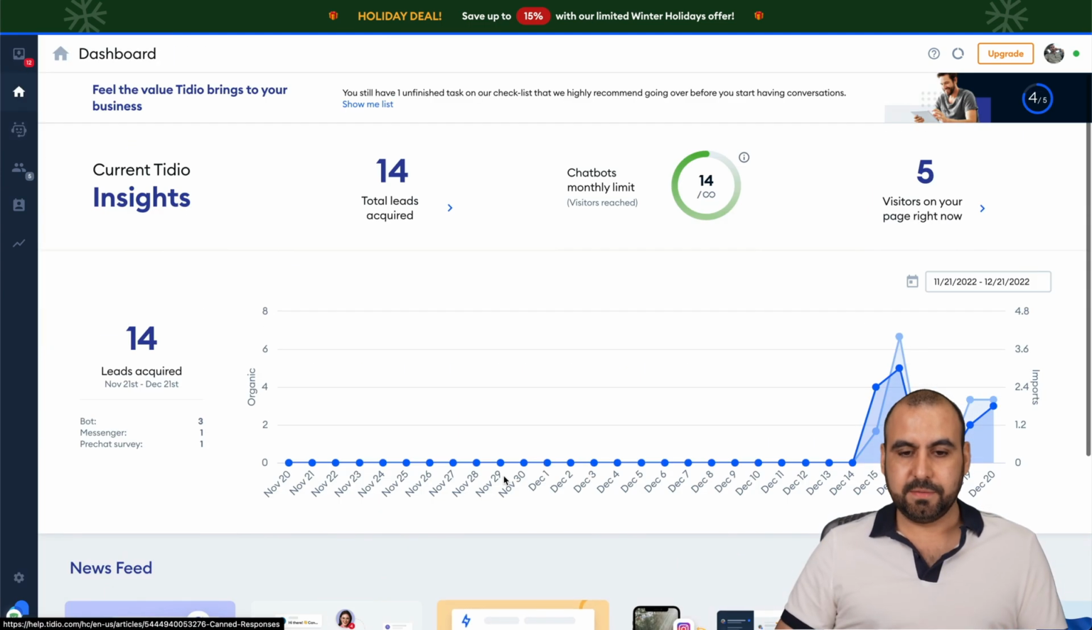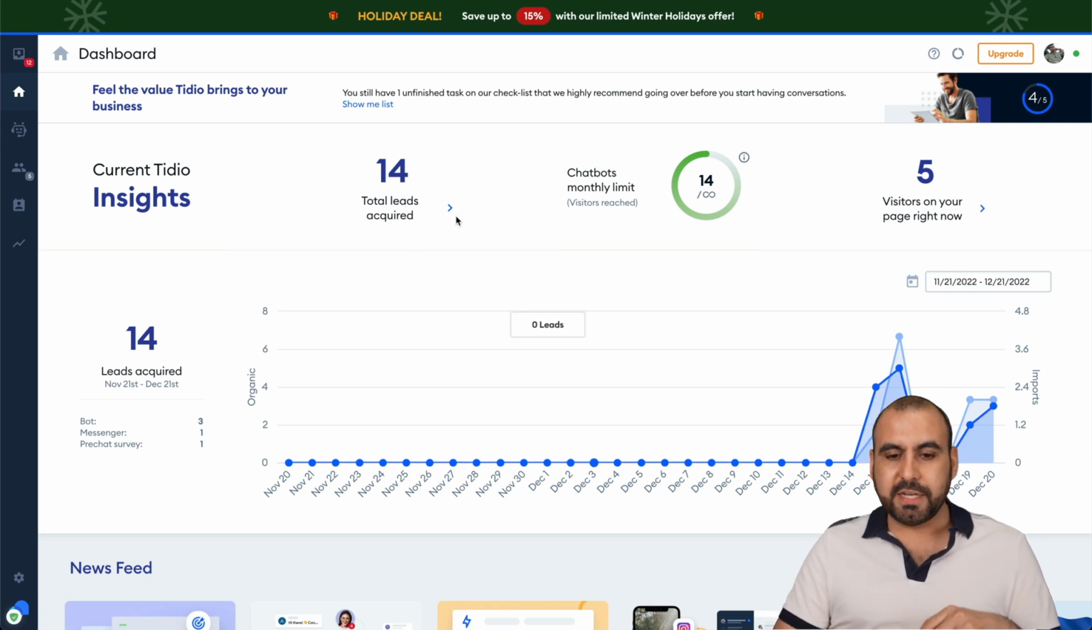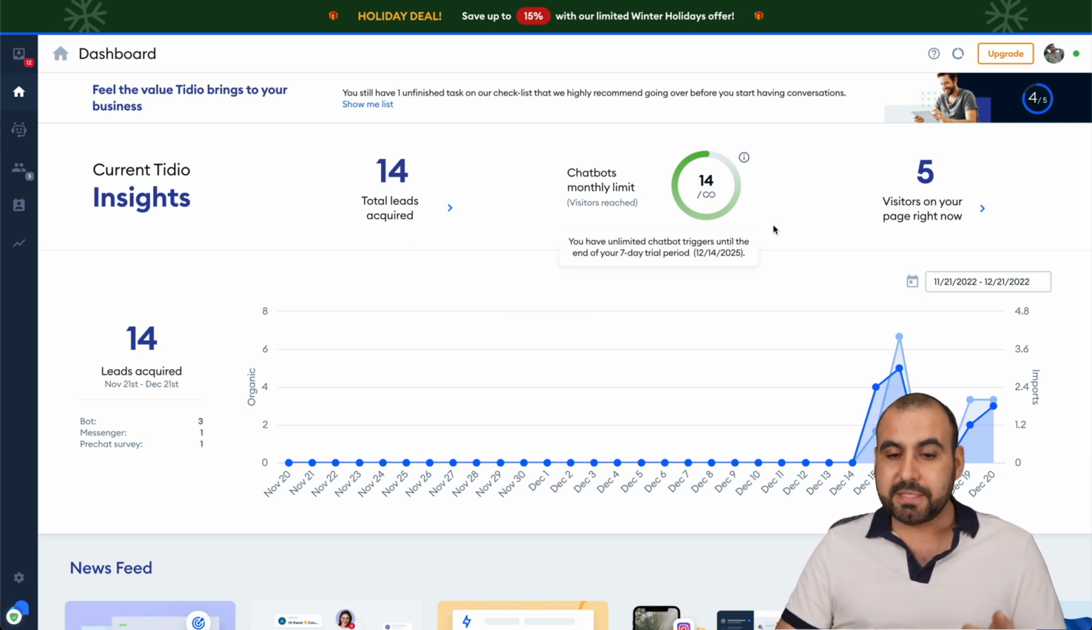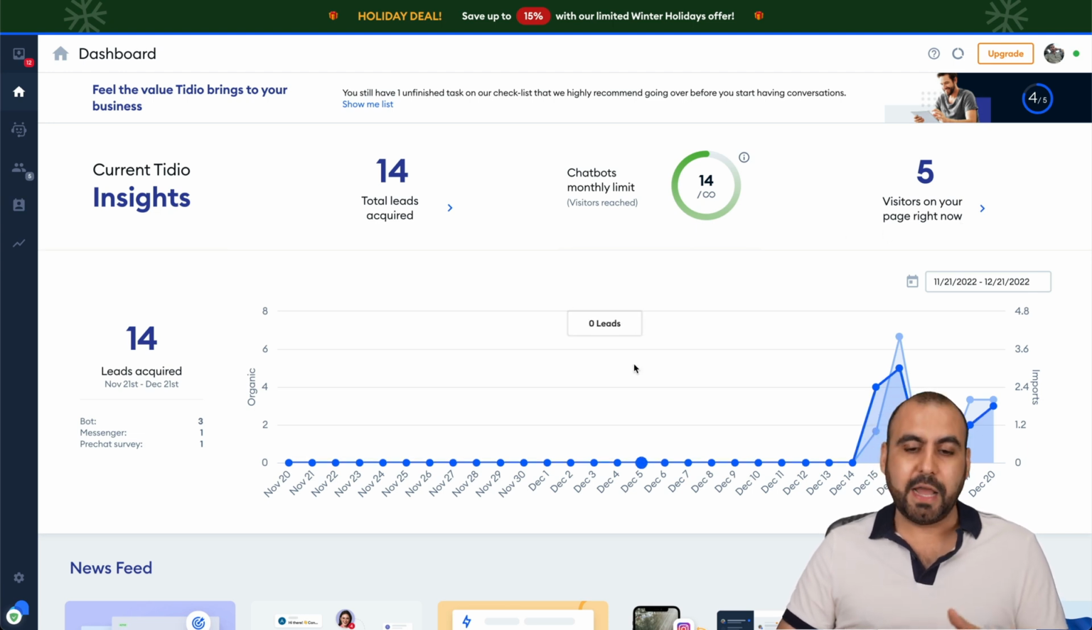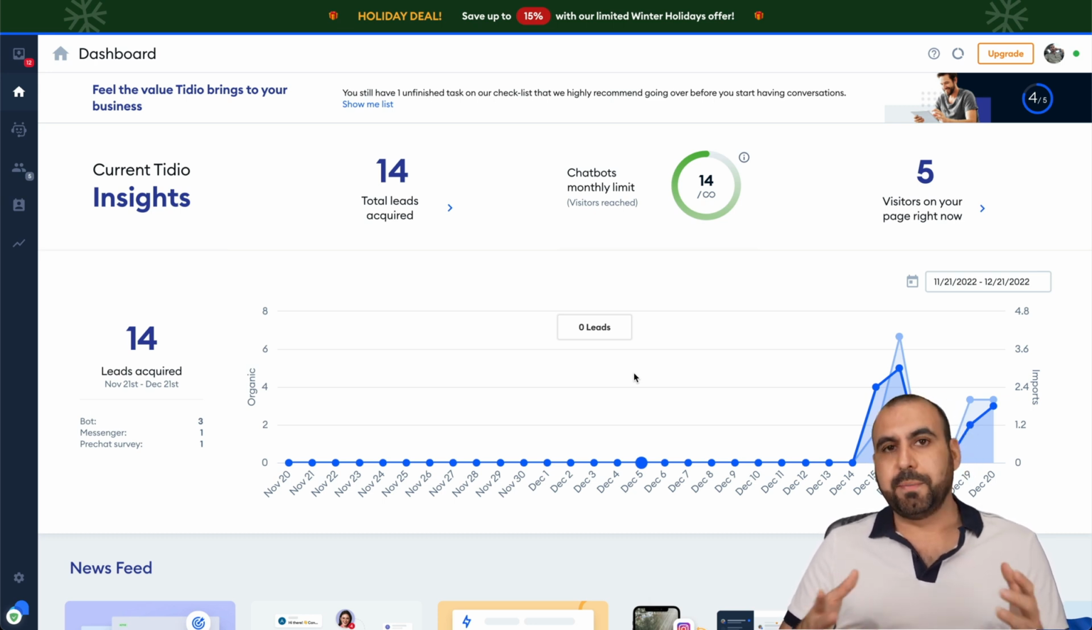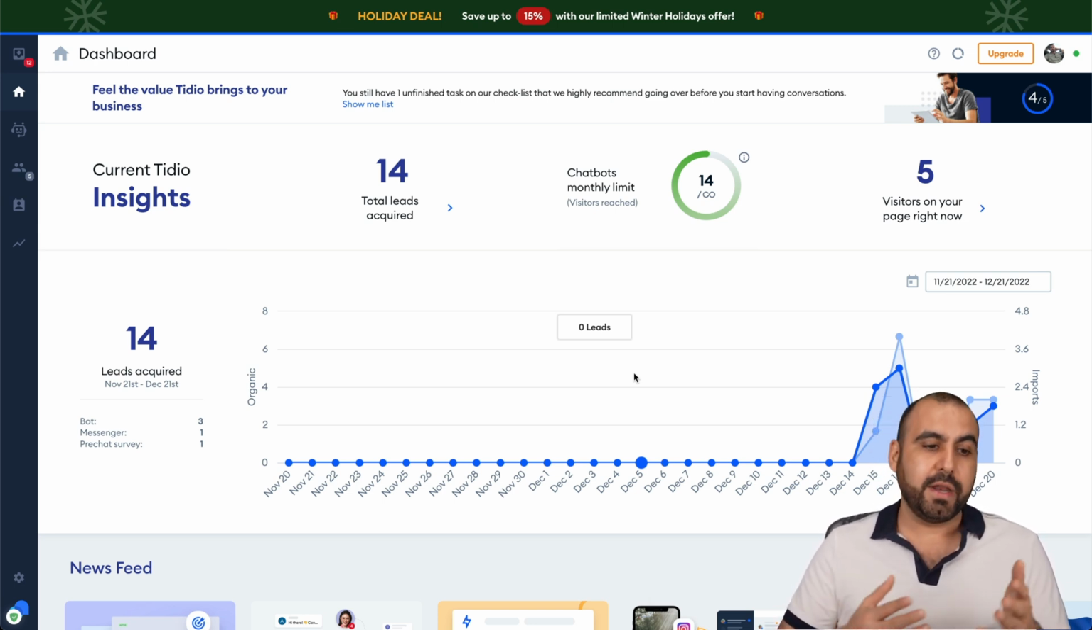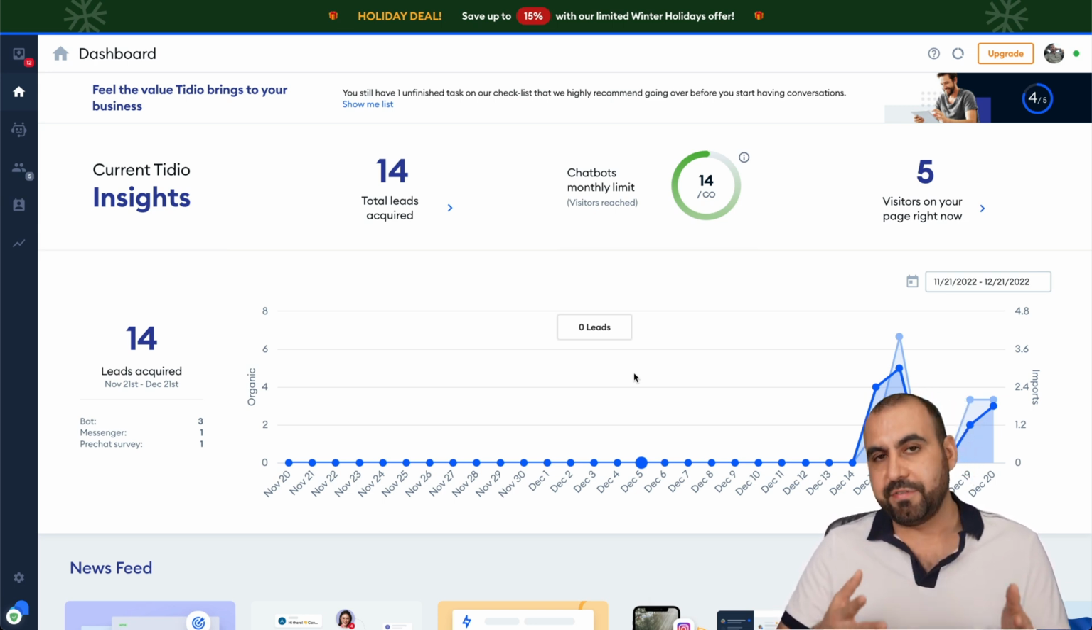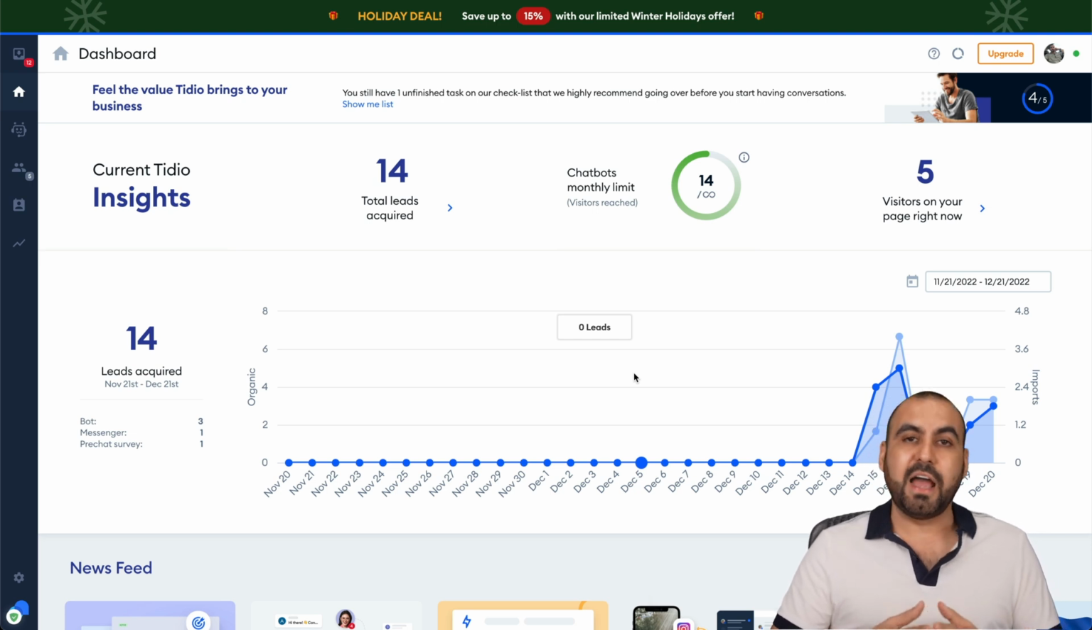You're gonna get this dashboard where you're gonna view all your leads, your ShopBot monthly limits. There's a free plan that I do recommend that you check out, and there's the visitors on your page right now. Another cool feature that Tidio has is that they don't delete the data after, for example, 30 days, 60 days, or 1 year. It's there. You can go ahead and go back to your contacts and you're gonna have them there. So it's a pretty cool feature that they have also.